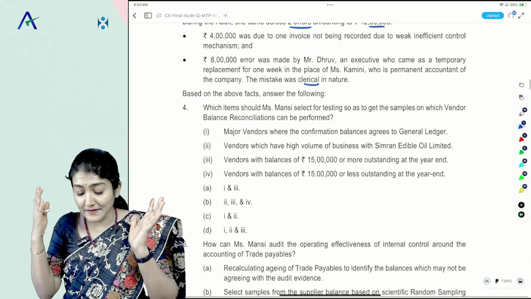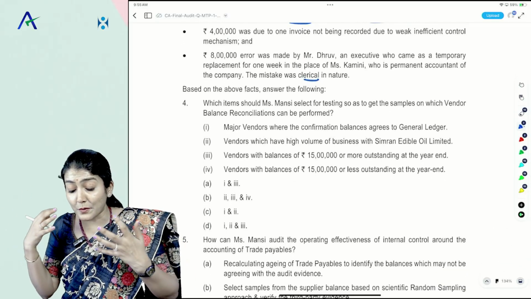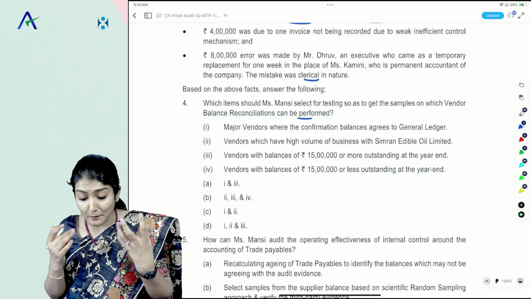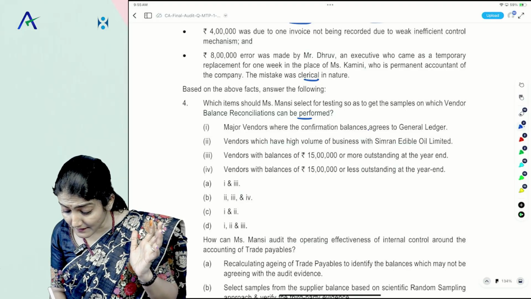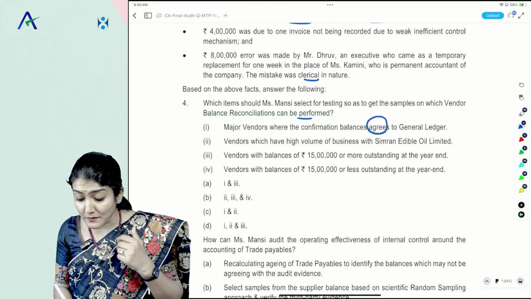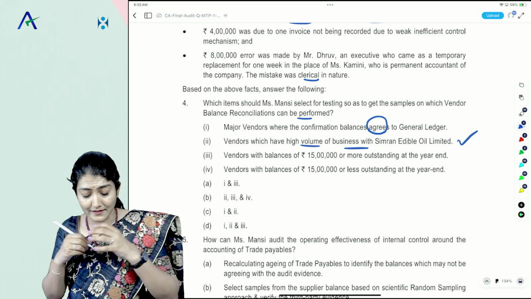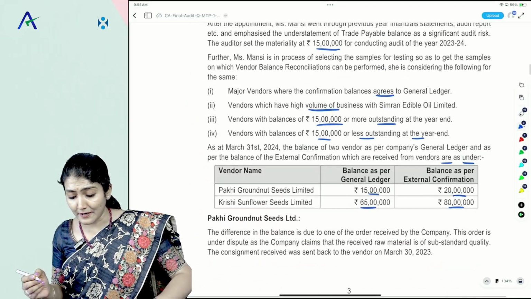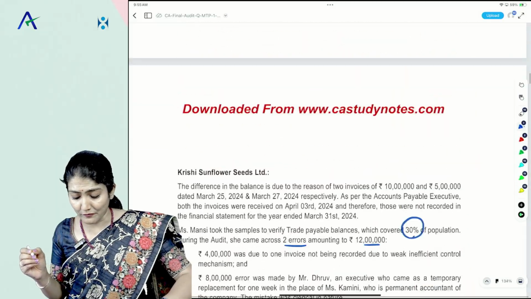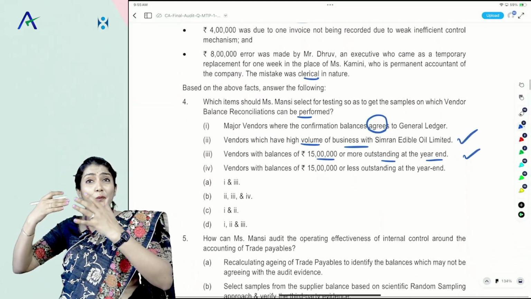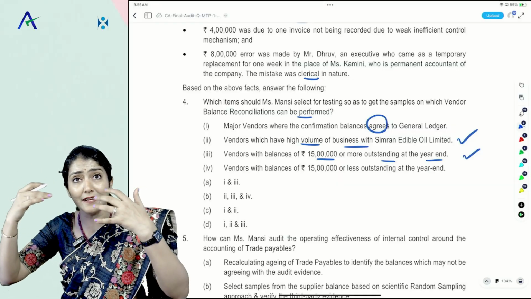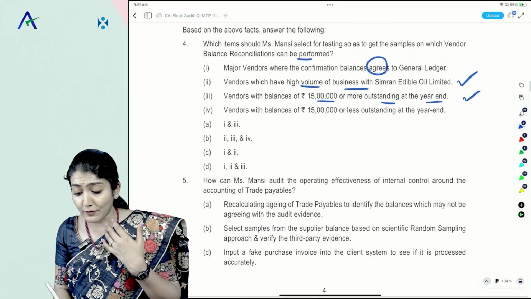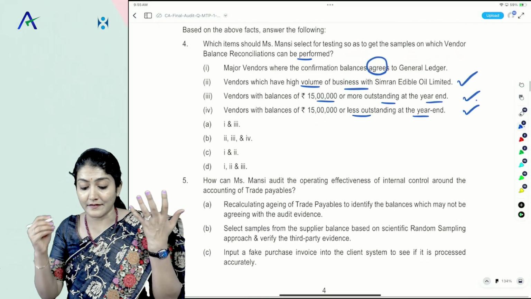Which item should Ms. Mansi select for testing so as to get the samples on which the vendor balance confirmation can be performed? Right, so major vendors where the confirmation balance agrees to the general ledger, vendors which have a high volume of business, certainly yes, vendors with a balance of 15 lakh or more outstanding at the year end, because the materiality level is taken to be 15 lakh. But does that mean that you will only select the samples above materiality? No, you will also select those which are below materiality. So, vendors with a balance of 15 lakh or less outstanding at the year end.